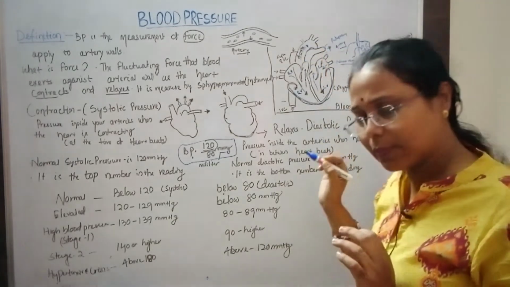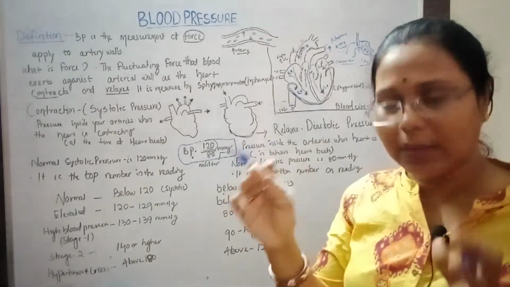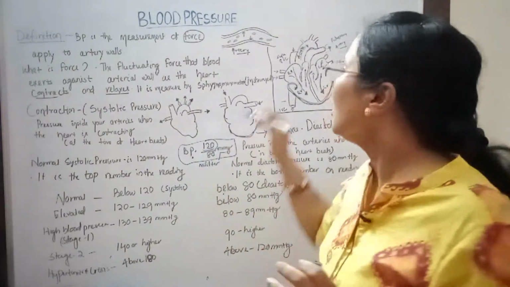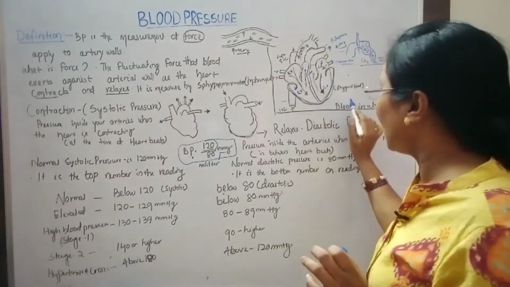Aorta carries blood and gives it to different parts of the body through the branches. Okay, so this is all about our blood circulation.